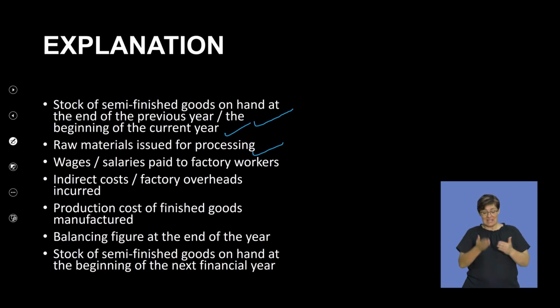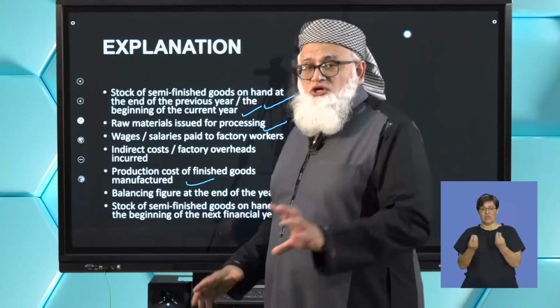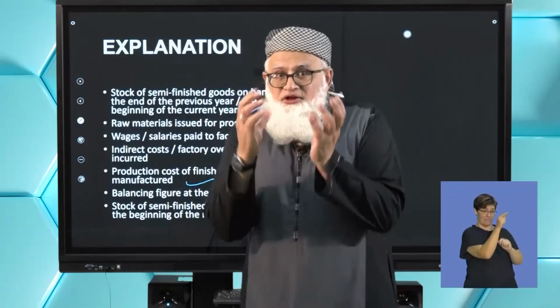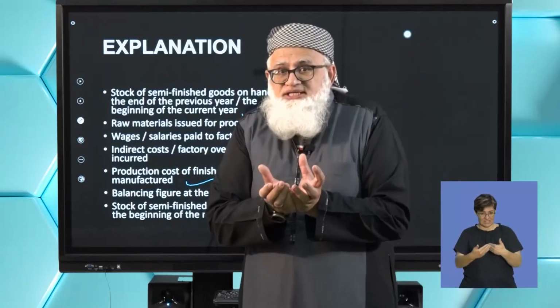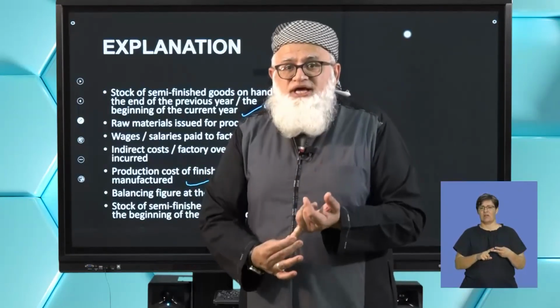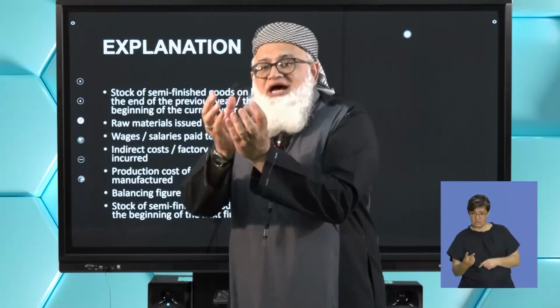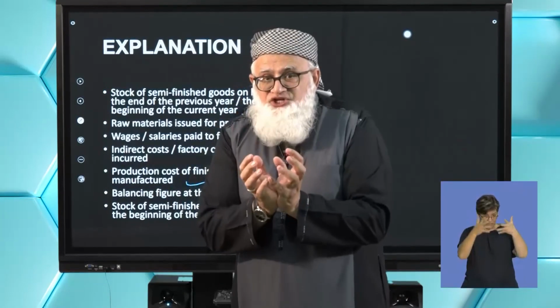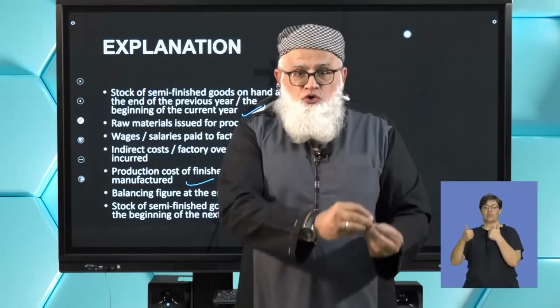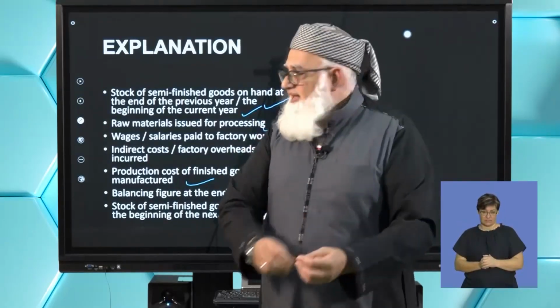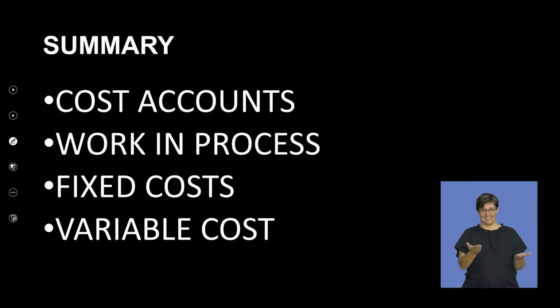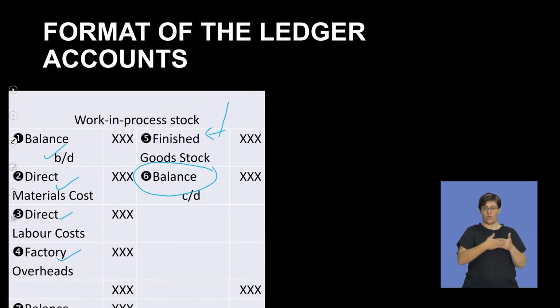Remember we said the balancing figure at the end of the year, I referred to the finished goods stock account. So you've transferred goods from where? From your manufacturing account, from your work in process account. I'm giving you all the names: work in process, work in progress, manufacturing account. All of it is there. You then transfer the goods that are completely manufactured into a finished goods stock account, right? And then obviously you balance the account, and that will then give you the value of the closing. This one here will be your closing balance. That means next year's opening balance.